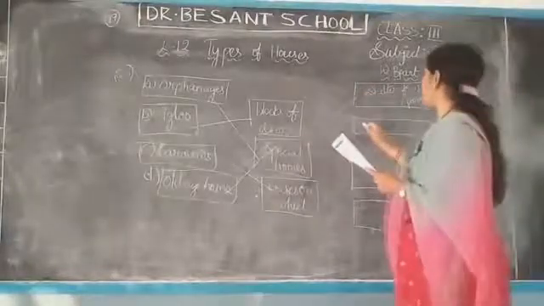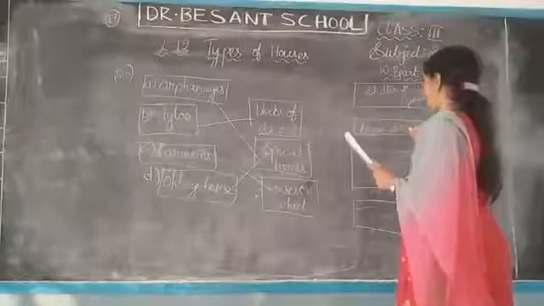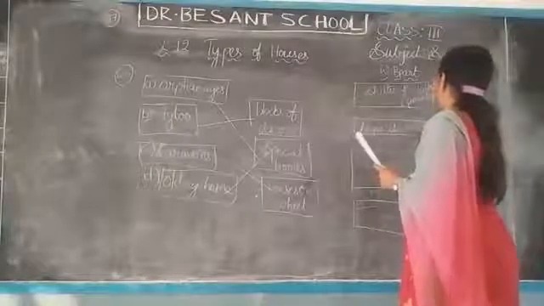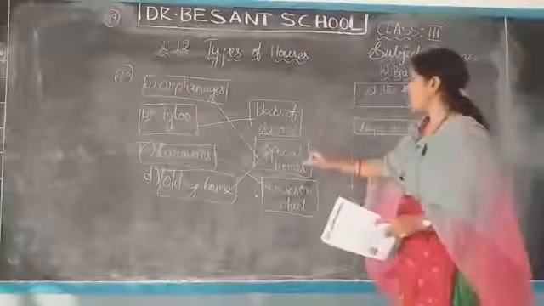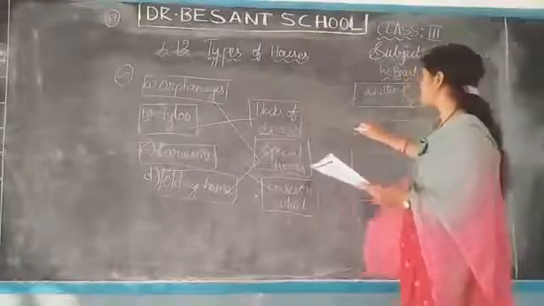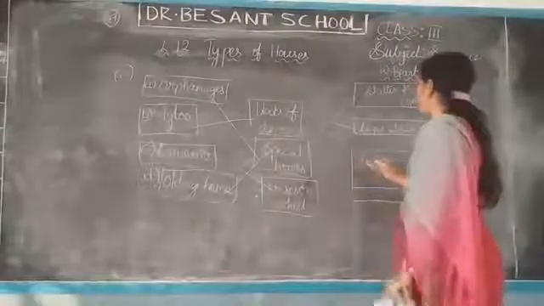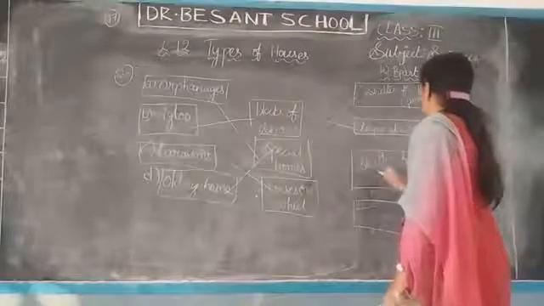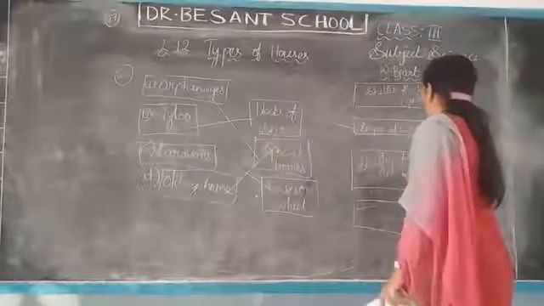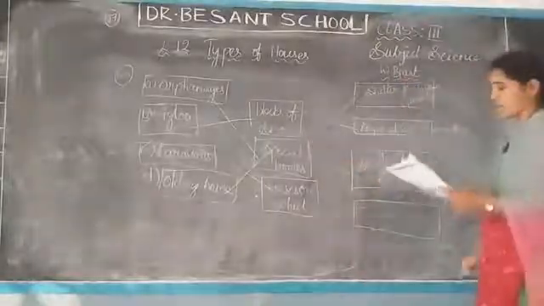Next, keeps it warm inside. Already we have discussed this. They will keep warm inside because of this dome shape. So you can write this one. Now, shelter for old people. This is also an old age home. So this is a special house.